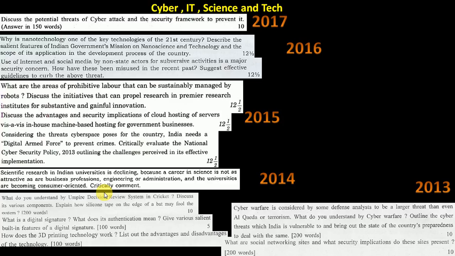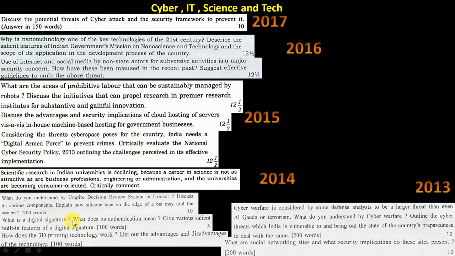2013, a lot of questions, and they were all weird questions also. If you see here, the umpire decision review system in a cricket match. They asked the technology of that, what do you understand, and how that silicon tape works. If you have not read any article, maybe at that time in 2013 it came in Yojana or somewhere else, and they asked the technicality of this. If you don't know, 10 marks are gone, you cannot do anything.